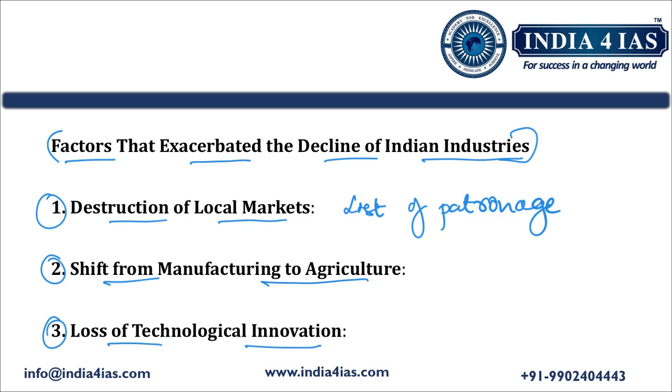India saw a transition from artisan based production towards the agricultural industry, because of the forced economic policies of the British. This led to the loss of technological innovation in industries, especially in the production of goods, which further resulted in the decline of Indian industries.